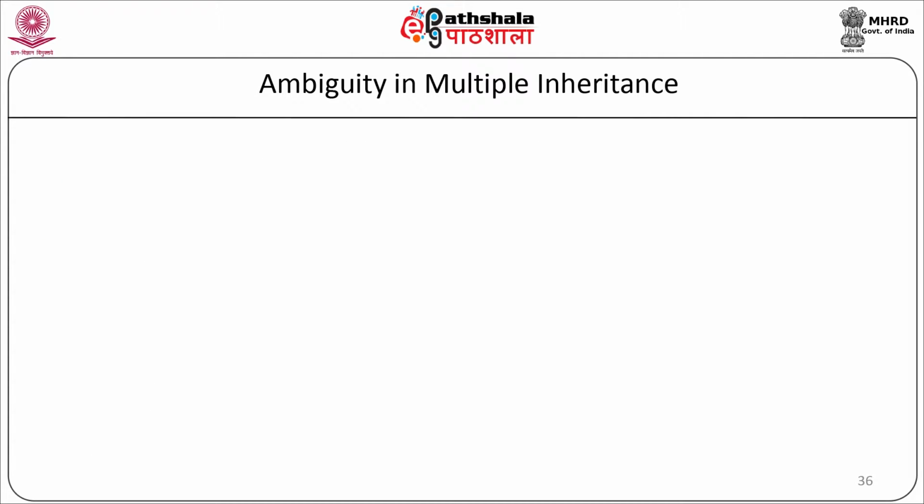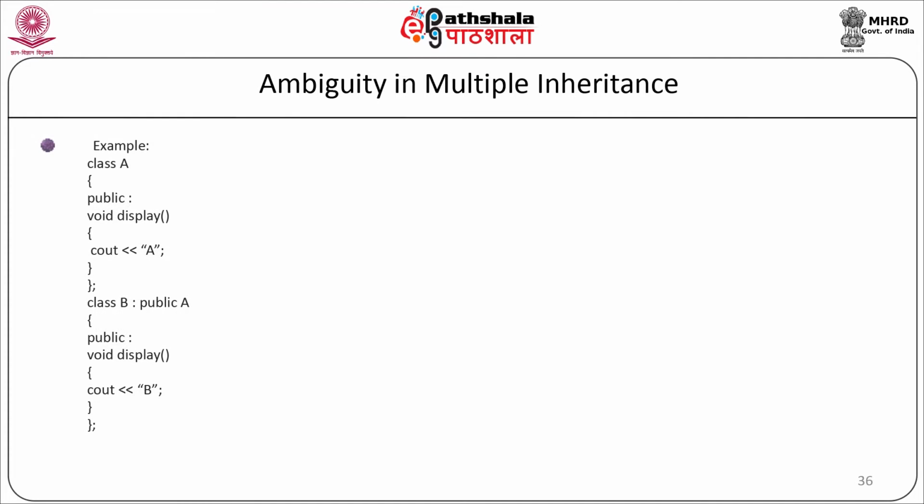Now let us see one more example of the scope resolution operator. Here we are going to have class A as a base class. We are going to define the member function in the public section as void display. We are going to display the message cout capital A. Our member function will end and our class will end. Class B : public A. In class B, we are inheriting the class A in public mode. In the public section, we are defining the same function void display. Here we are displaying the message cout B.